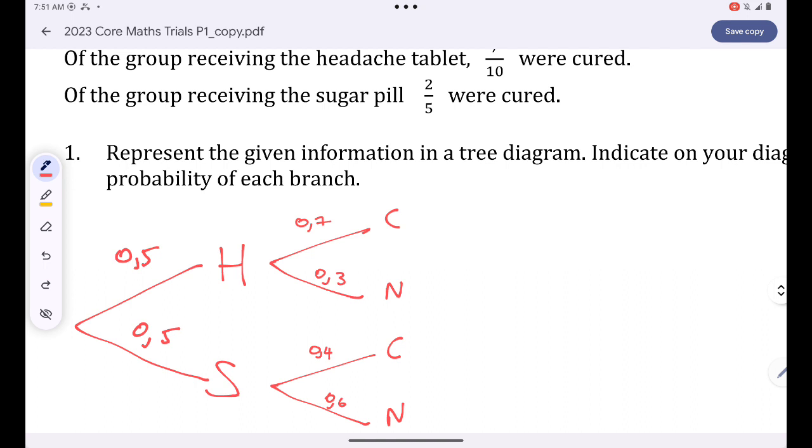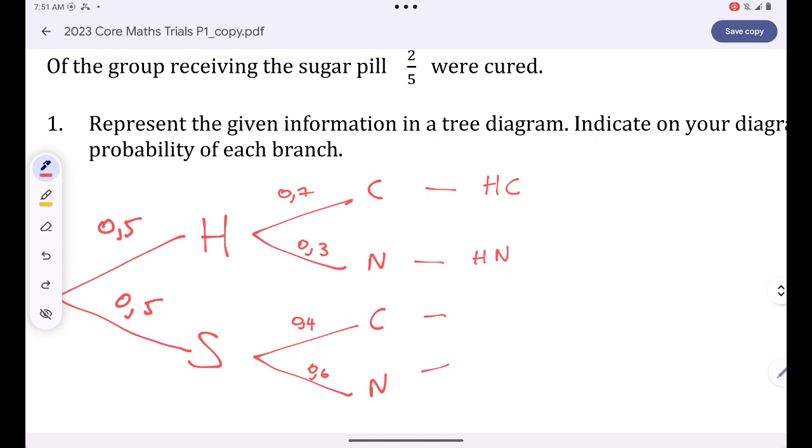So the possible outcomes that we have here, guys: you can take a headache pill and get cured, or you can take a headache pill and still not get cured. You can take a sugar pill and get cured, but you can also take a sugar pill and not get cured.